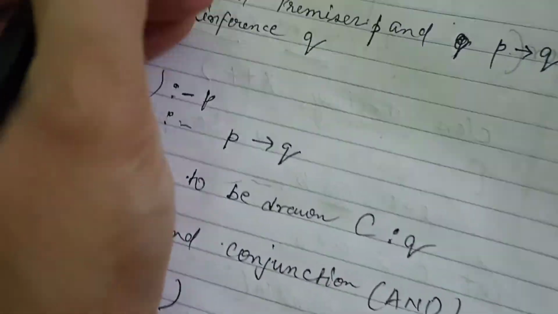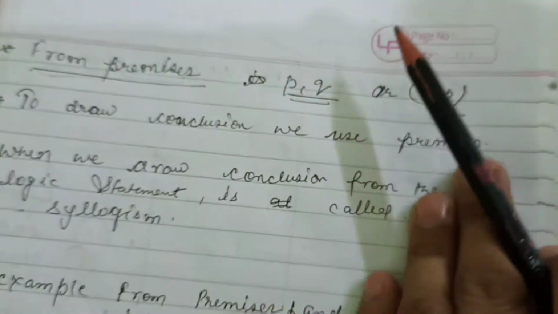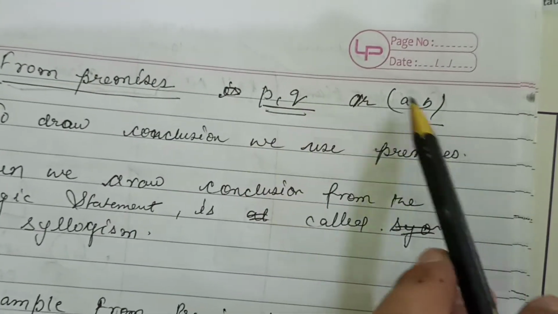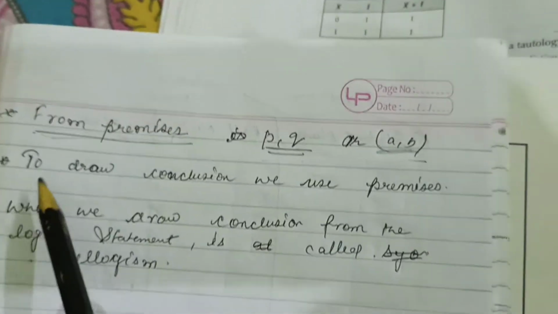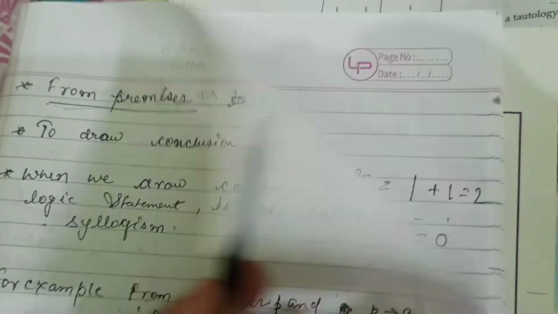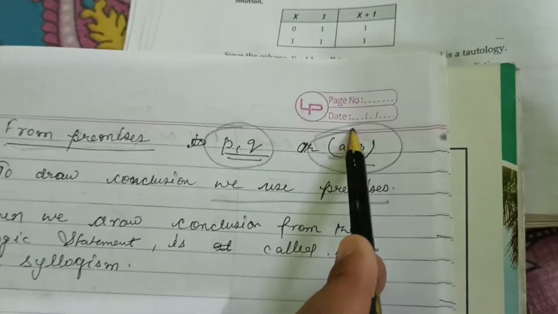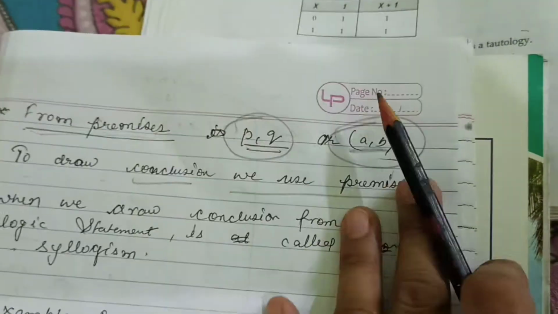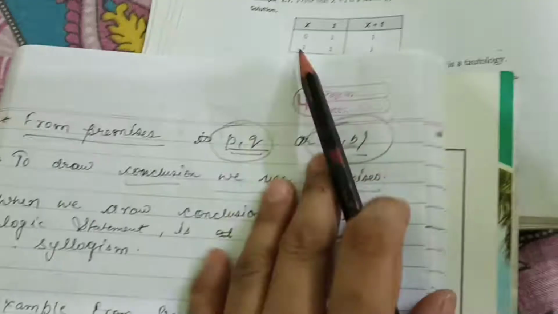The premises are called P and Q, or we can say that A and B are the premises. To draw the conclusion, we always use the premises, either P and Q or A and B. How can we draw the conclusion? We'll see this with an example.